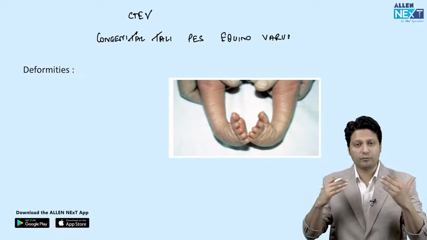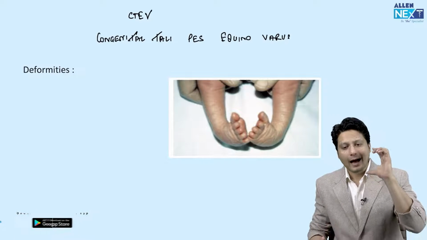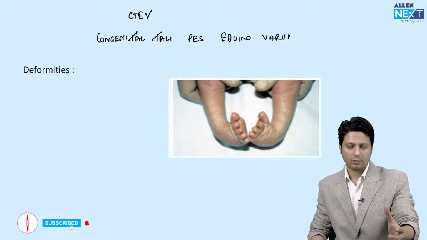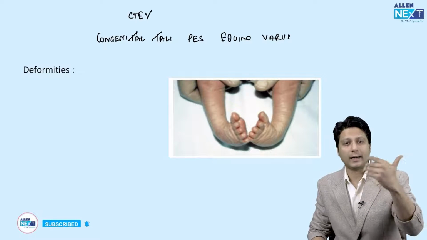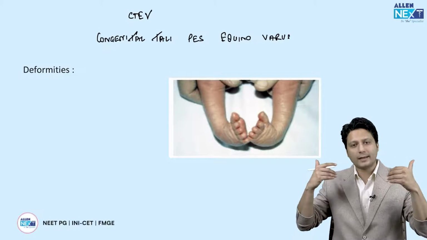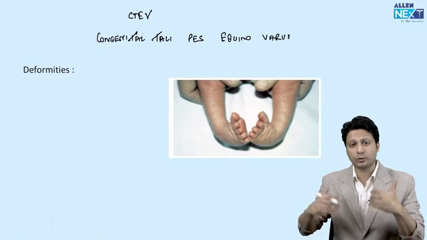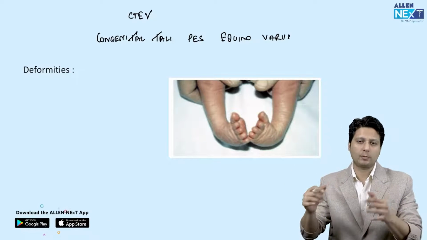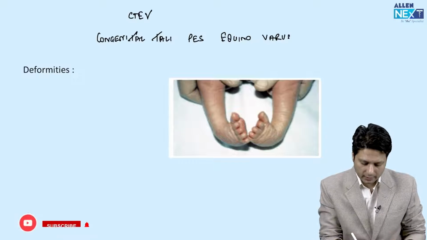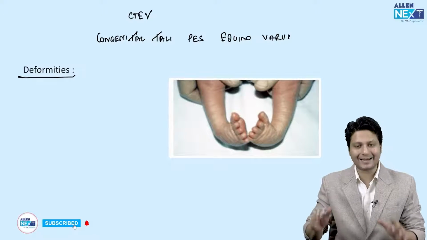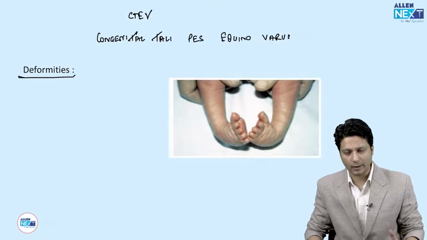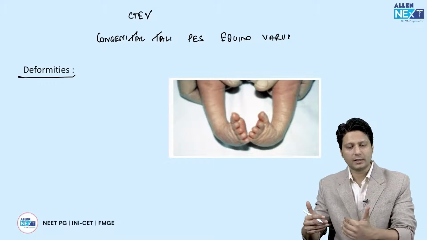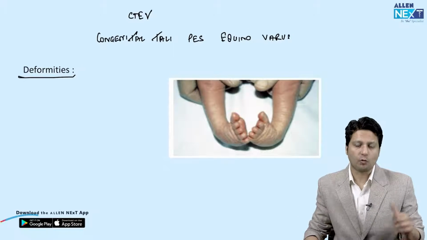But what we want is that you don't just remember this abnormality, you should be able to identify it. You don't need to remember this abnormality, and based on that identification you have to mark the correct answer. Like, what are the deformities? Because from CTEV there are only 3 questions. One is deformity, the second is management, and the third is brace. So what are the deformities?